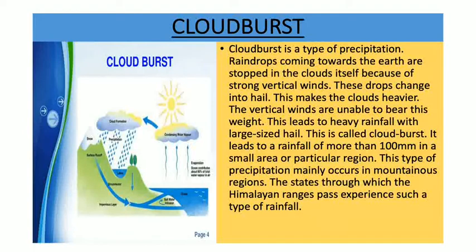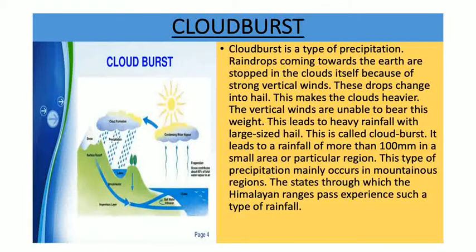Now, the last part of the topic, that is cloudburst, I am going to explain. Cloudburst is a type of precipitation. Raindrops coming towards the earth are stopped in the clouds itself because of strong vertical winds. These drops change into hail. This makes the clouds heavier.